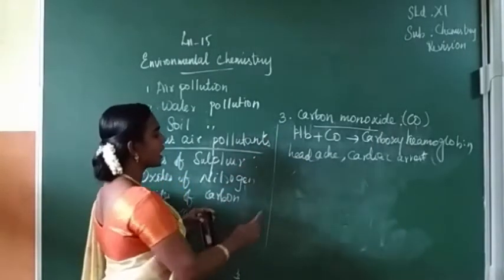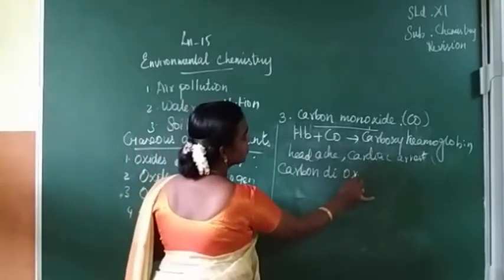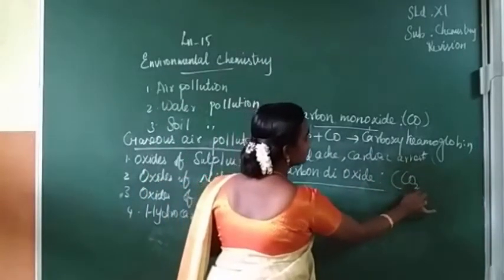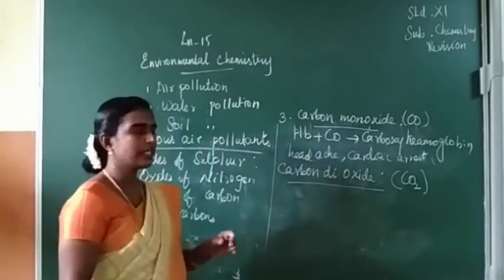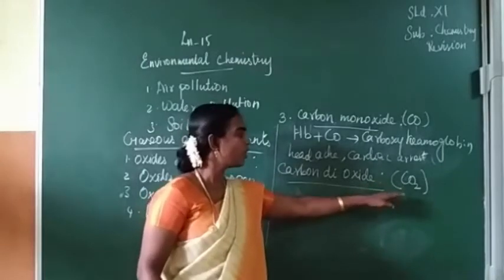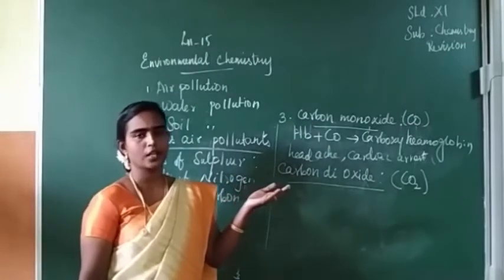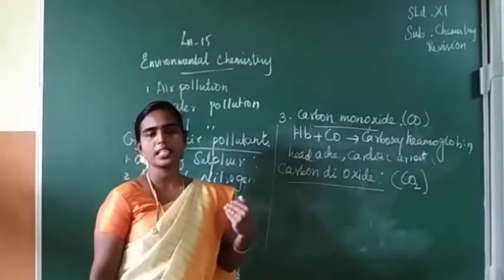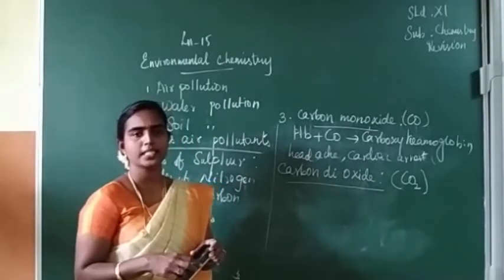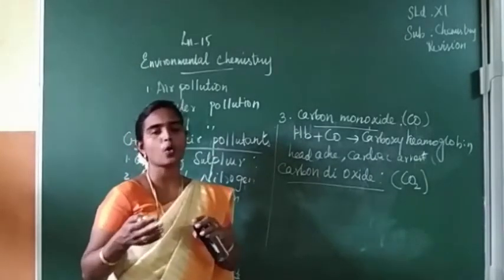So next we can see carbon dioxide. The formula is CO2. By the process of respiration, human beings inhale oxygen and release carbon dioxide. This carbon dioxide gas can be used by the plants by the process of photosynthesis, producing carbohydrate and oxygen gas.